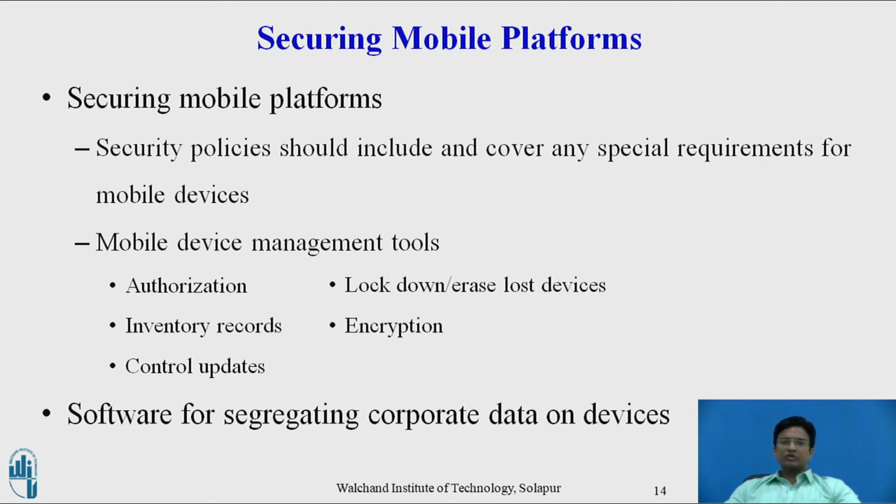They will need mobile device management tools to authorize all devices in use, to maintain accurate inventory records on all mobile devices, users and applications, to control updates to applications, and to lock down or erase lost or stolen devices. Companies should encrypt communication whenever possible.